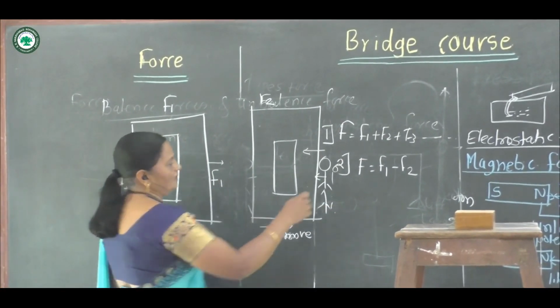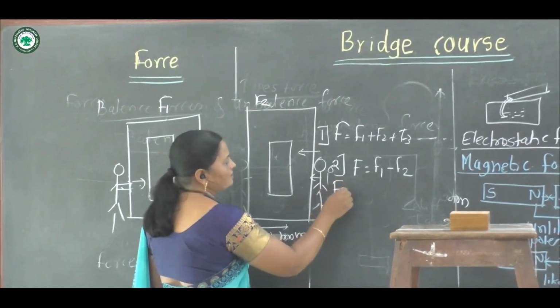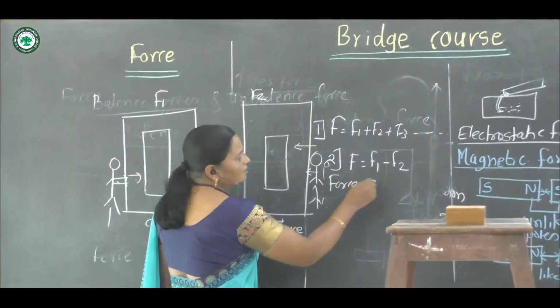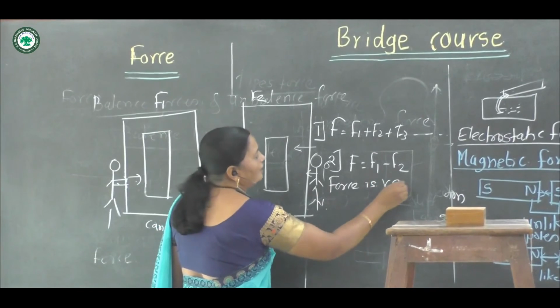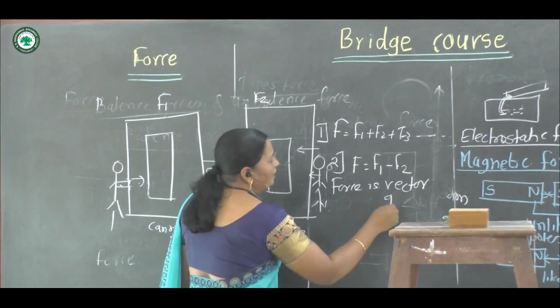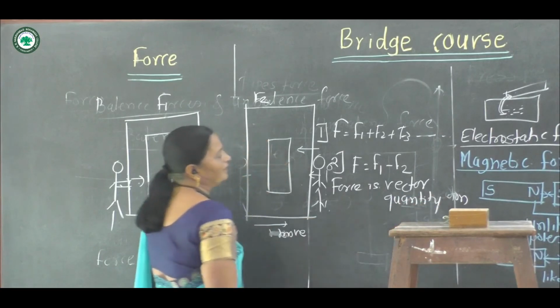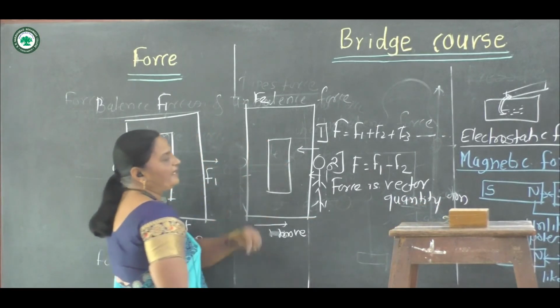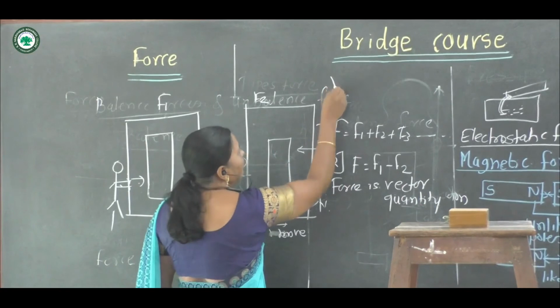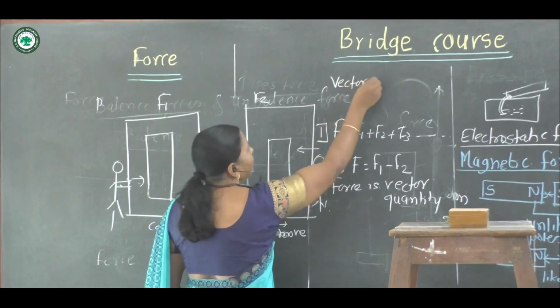Now we can say that force is a vector quantity. What is a vector quantity?